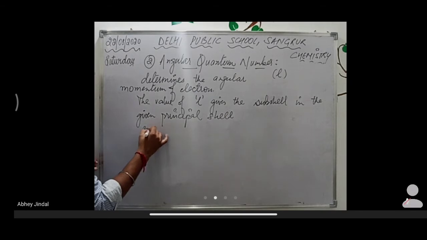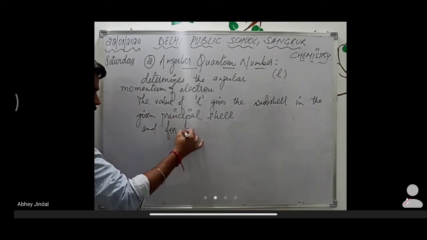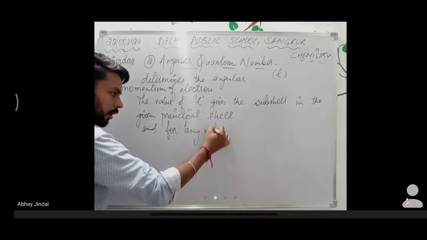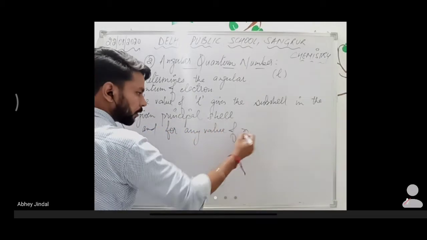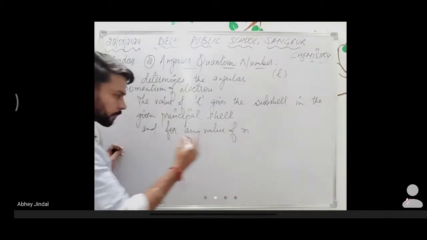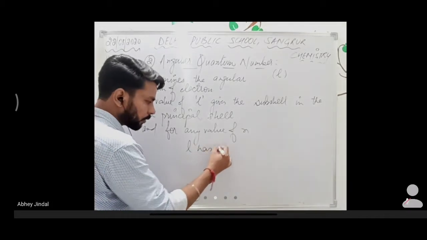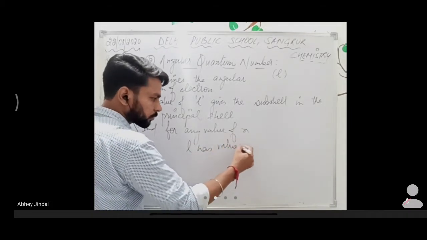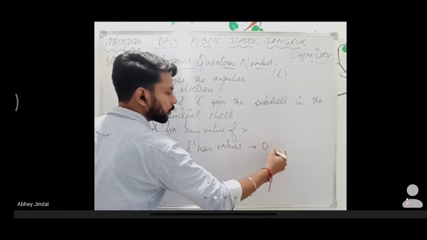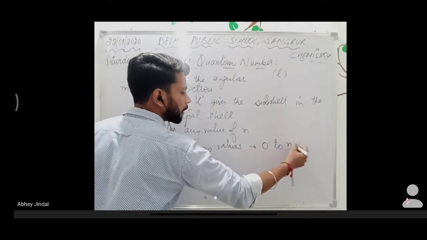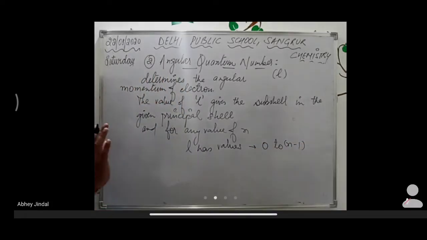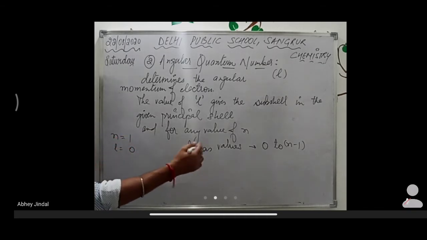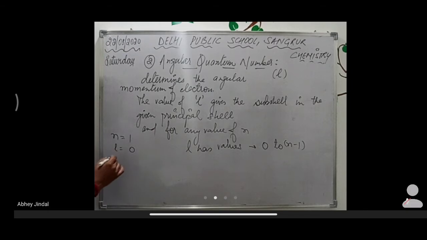For any value of n, L has values 0 to n minus 1. It means if n is 1, then L is 0 to 1 minus 1, which is 0.